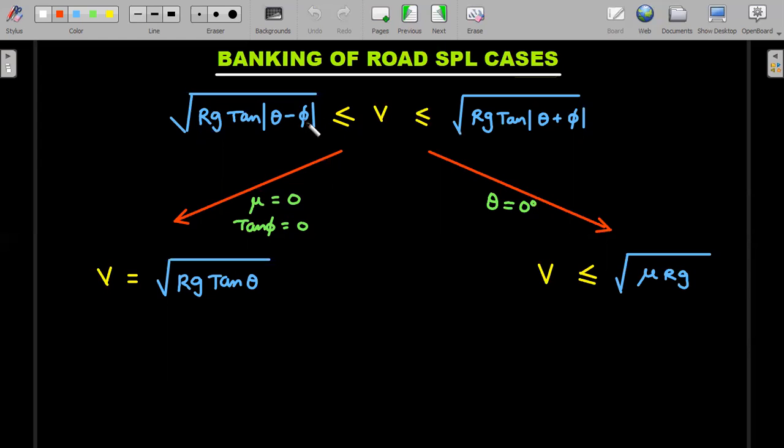Then you have to put phi equal to 0 in both, then root rg tan theta. If theta is 0, what does theta equal to 0 mean? The flat surface, but friction exists, then you have v less than or equal to root mu rg. So whenever friction is there, you'll always get a range, and when friction is not there, you have only a single velocity. Okay, right. I hope you appreciate this.